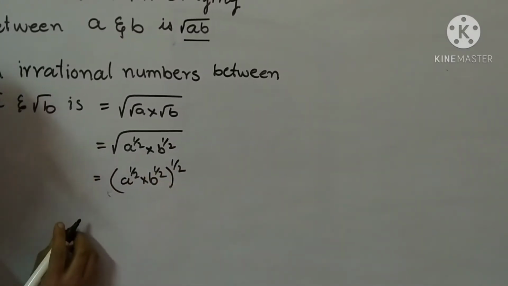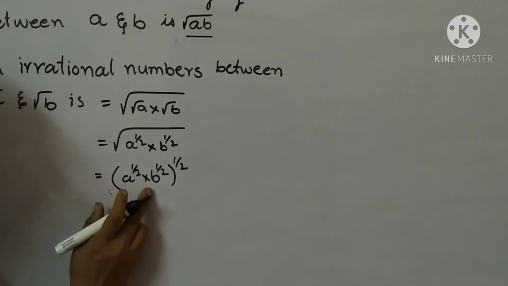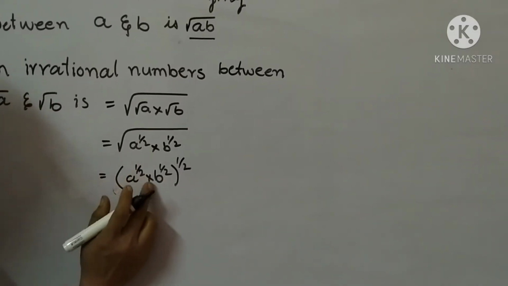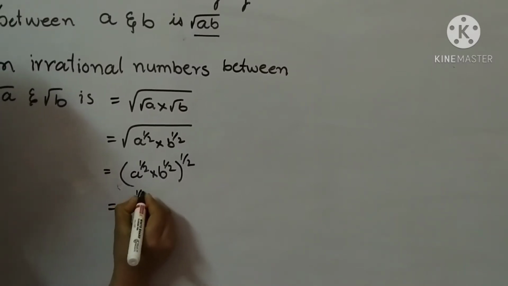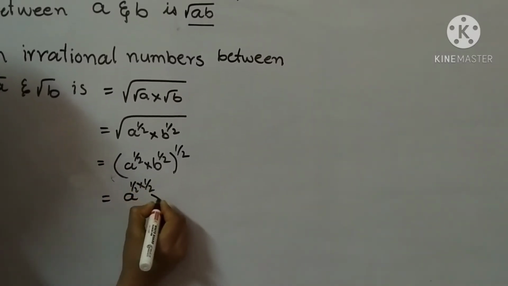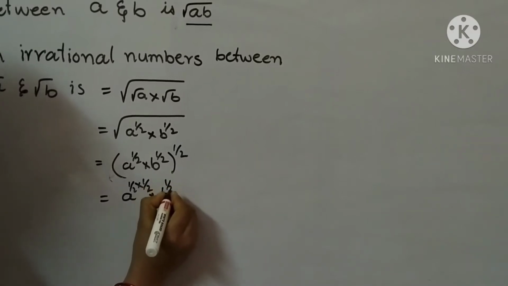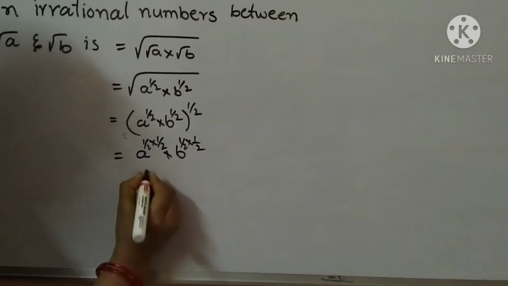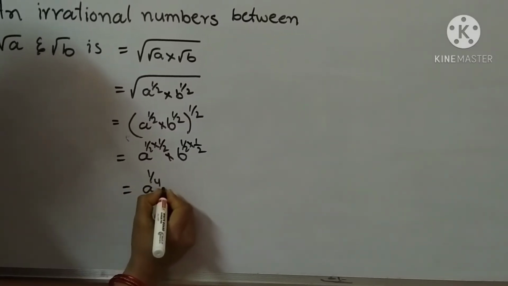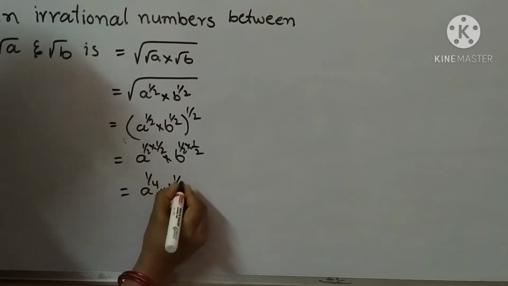Comparing with the laws of exponents, (A power m into B power m) whole power n equals A power m into n into B power m into n. Okay children, did you understand? So write here A power 1 by 4 into B power 1 by 4.